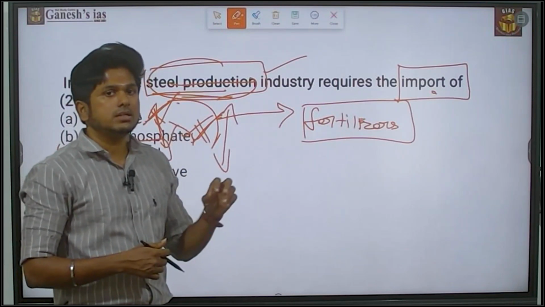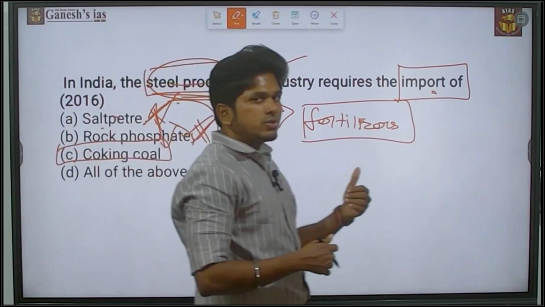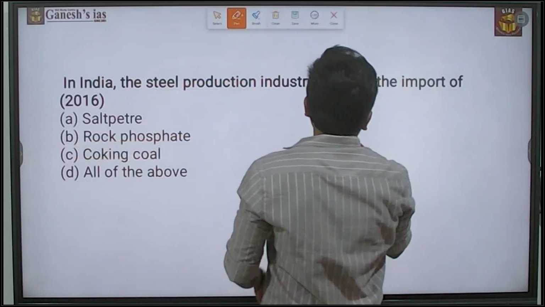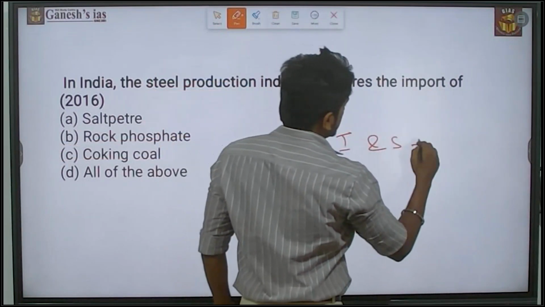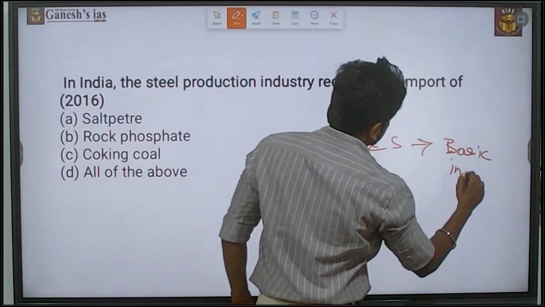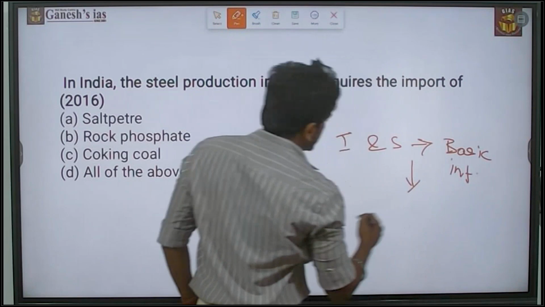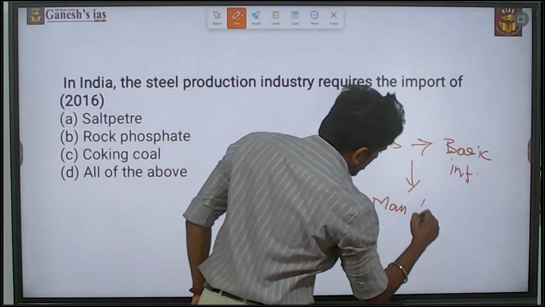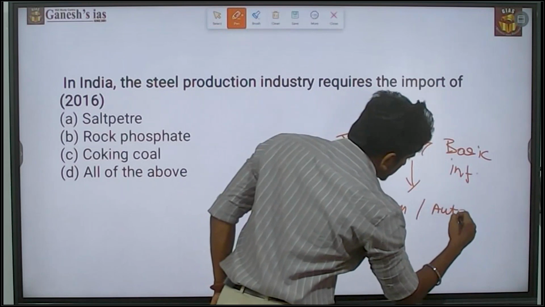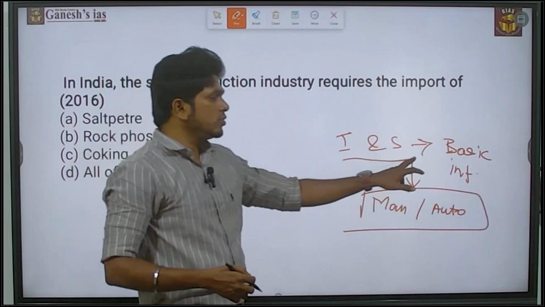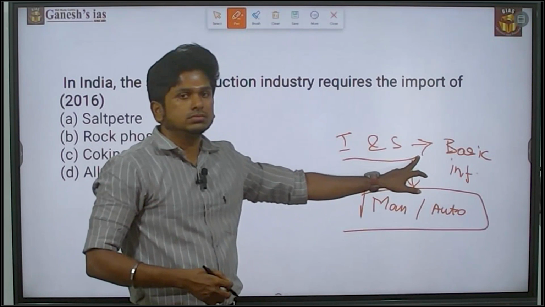That is the major issue related to iron and steel production. The iron and steel industry is called a basic industry because iron and steel is going to be used in manufacturing, automobiles, whatever it is. Iron and steel is going to play a vital role.